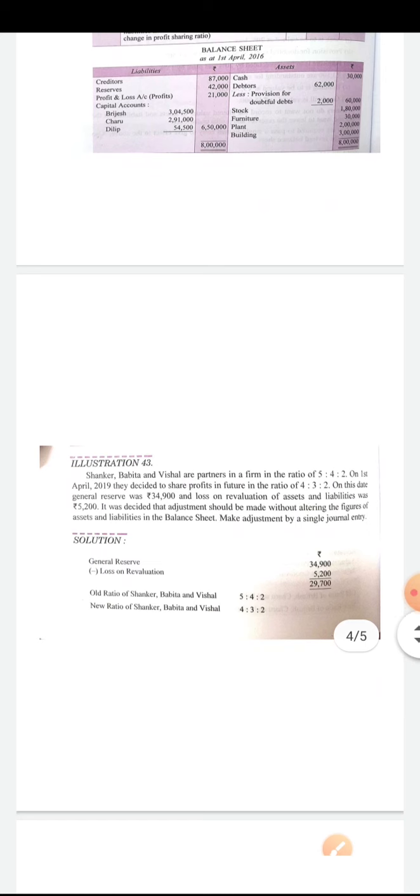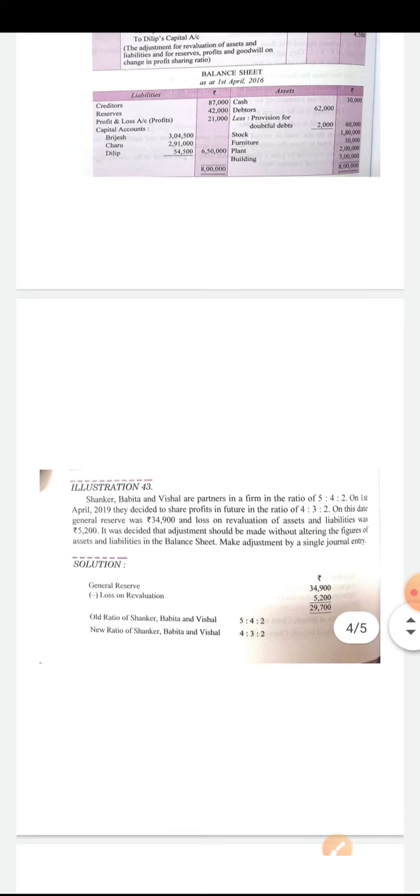Creditors same, 87,000, reserves 42,000, profits 21,000 as it is with the previous balance sheet. And capital accounts, Brijesh's capital 3 lakh, and his capital account is credited with 4,500.